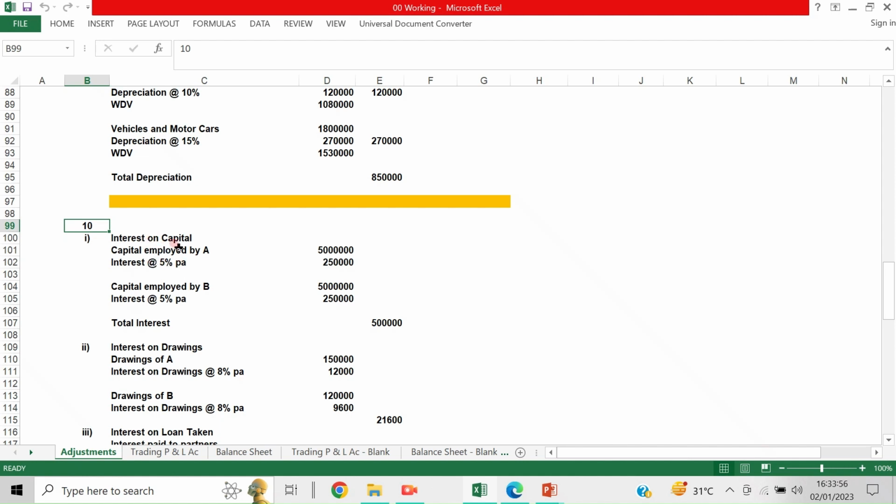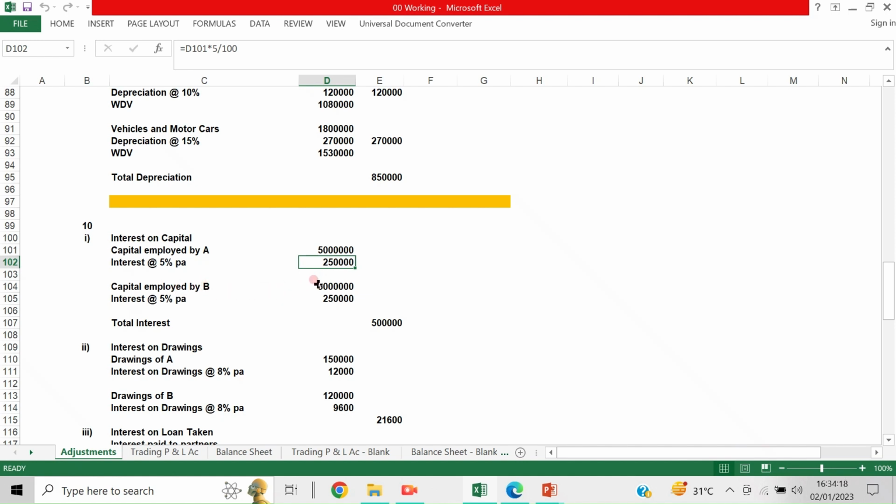The capital employed by A, the money invested by A, is 50 lakhs, and the interest allowed as per the partnership deed is 5% per annum. So interest on capital employed by A, 50 lakhs at 5%, is 2,50,000.